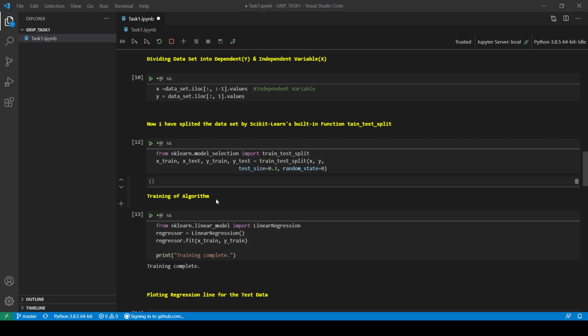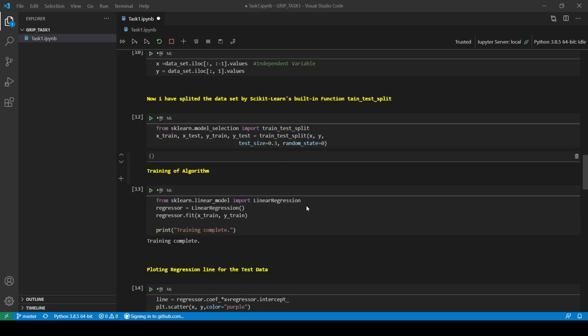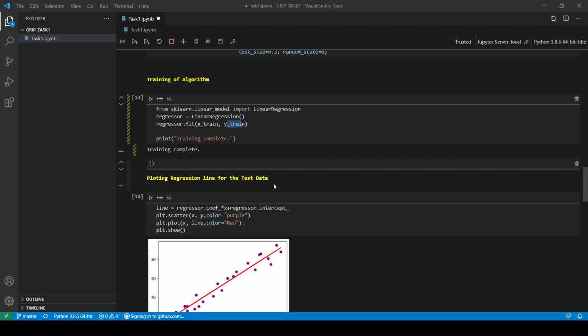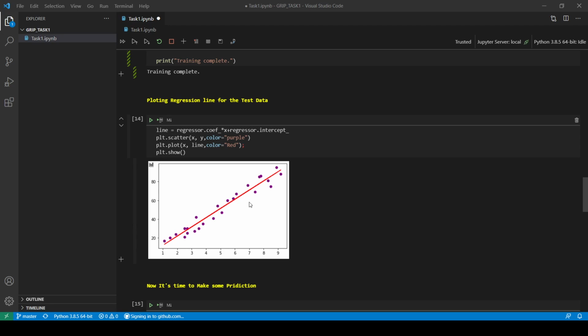Then in order to implement our model, we have to train our model. So I have trained the model using linear regression. So I have created the object of the linear regression, and then I have used the fit functionality of linear regression to train our model. Here I have passed the x train and y train on which we have to train our model. Then I have simply plotted the regression line for the test data, which is shown like this.